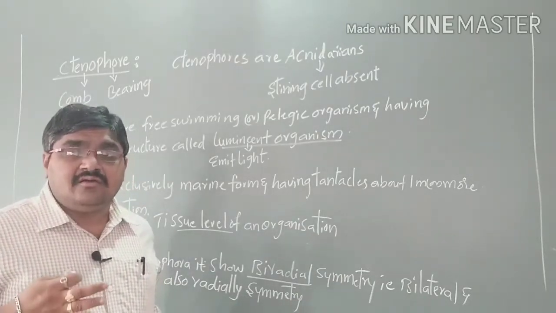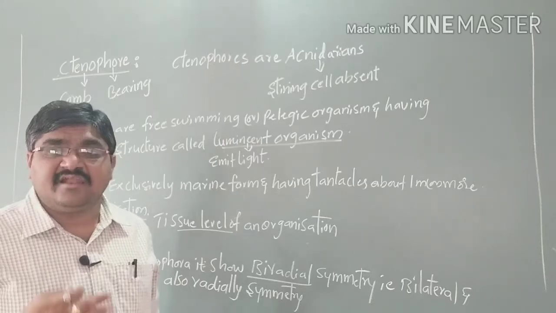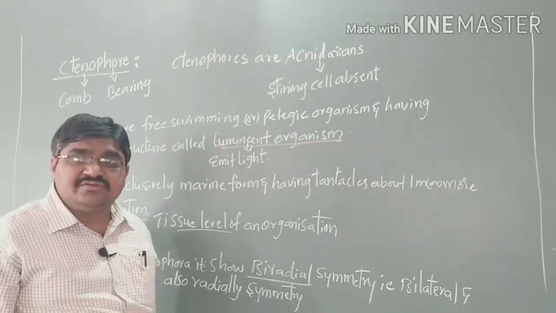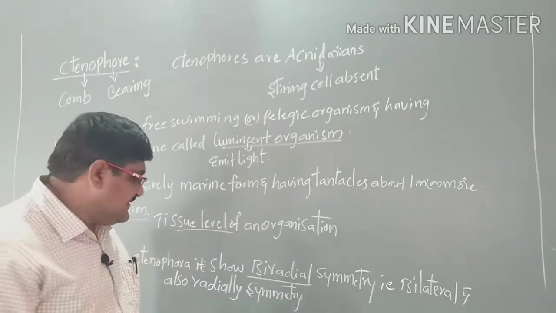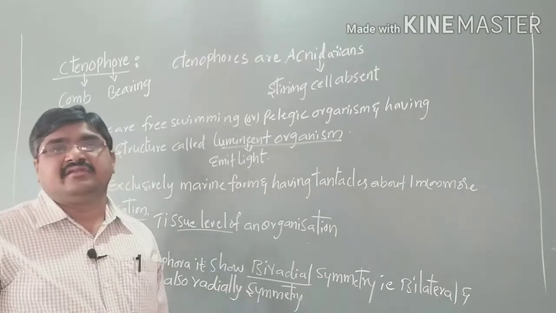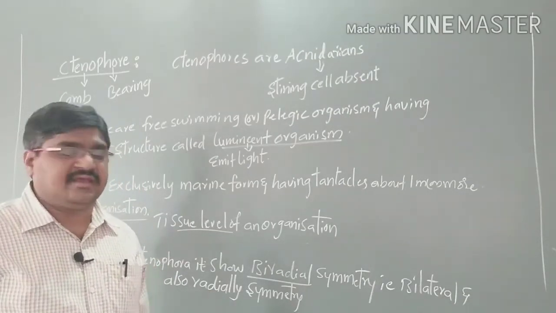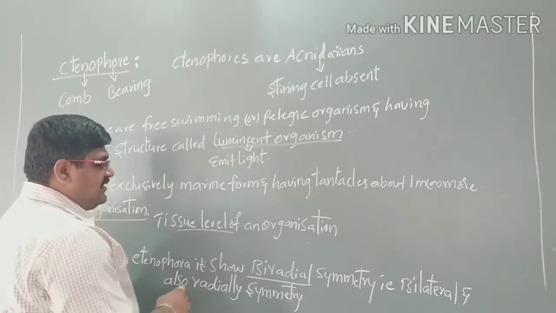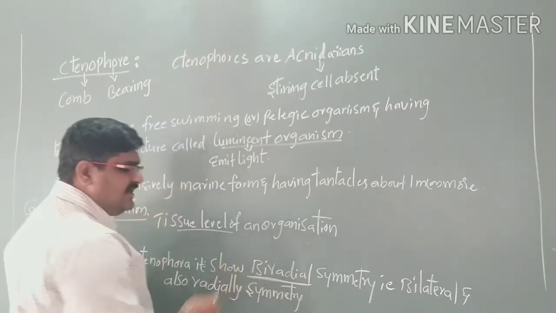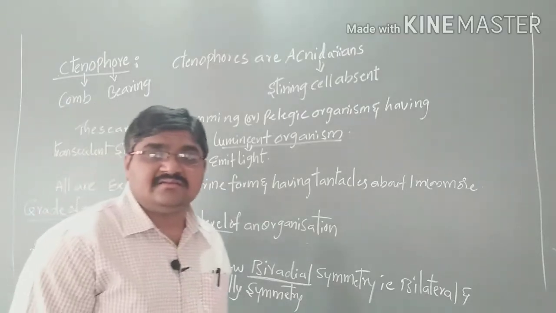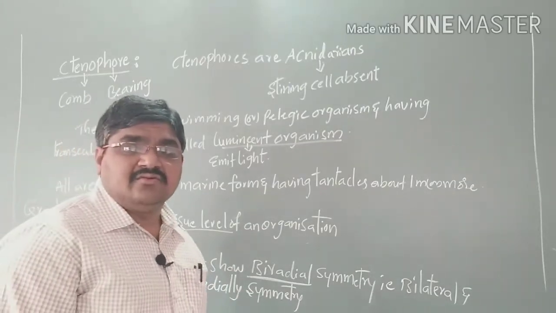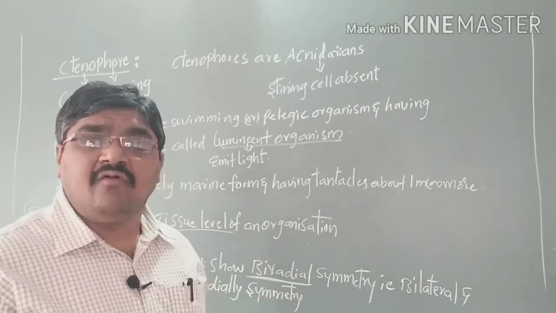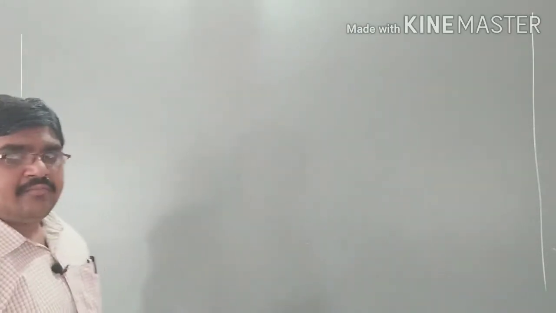When you cut the organism along the central axis, we are able to produce two identical halves, then we can say it is radial symmetry. So in Ctenophores, it shows biradial symmetry, that is bilateral as well as radial symmetry. Next, coming to the body wall, that we will discuss now.